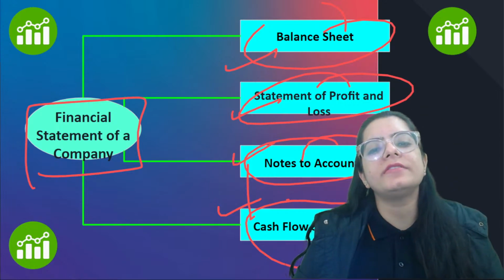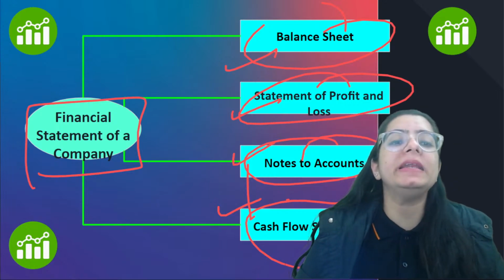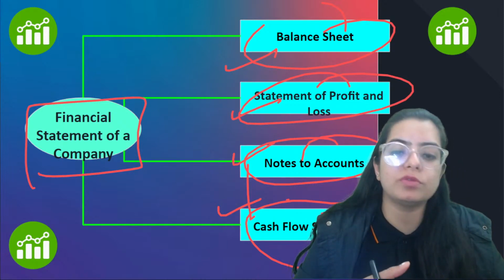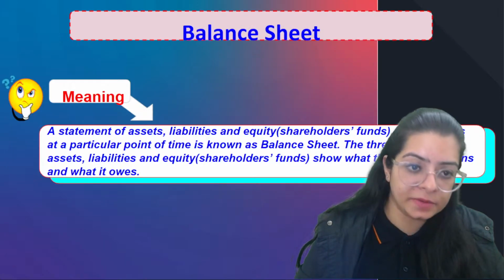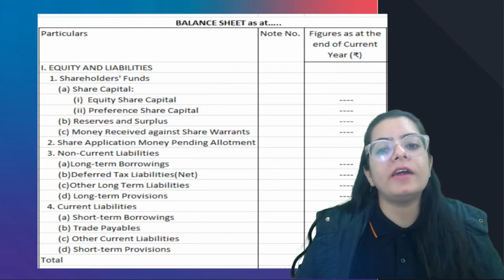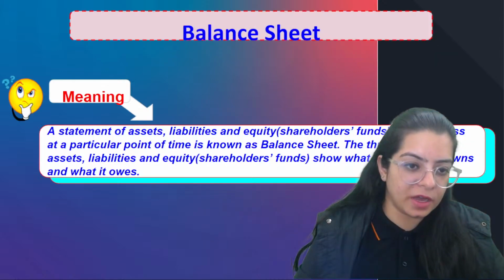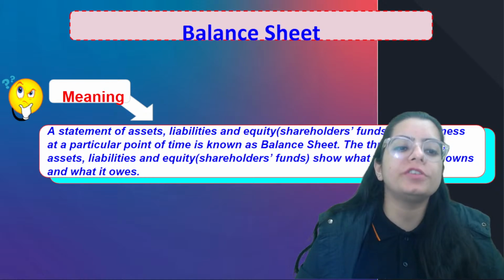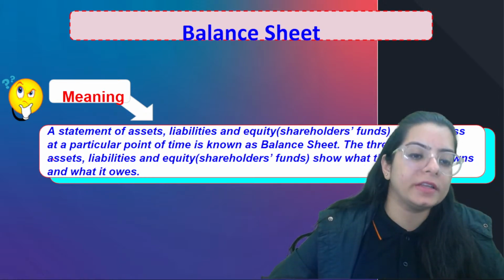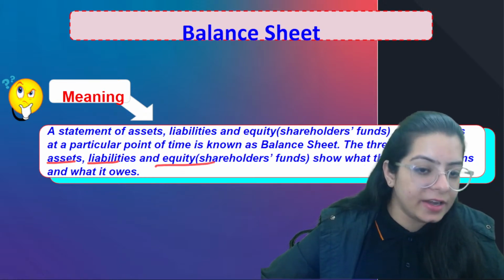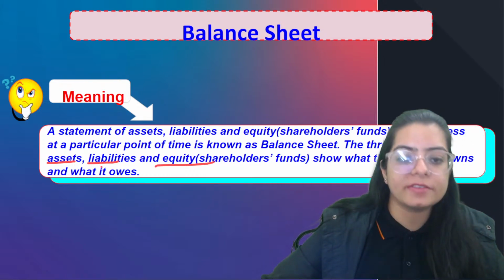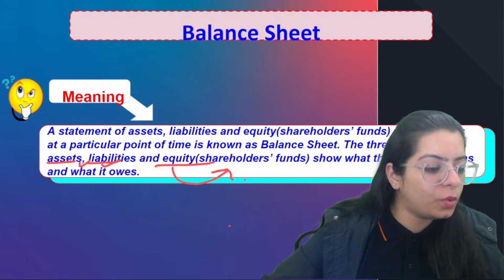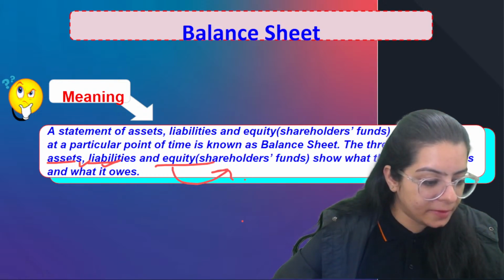So financial statements of a company, right? The company is going to make all these things in its financial statements: balance sheet, statement of P&L, notes to accounts, cash flow statement, right? So the format of the balance sheet is the most important thing which we have to cover in this. What is a balance sheet? A statement which is going to tell you the financial position. Financial position covers what? Assets, liabilities, and capital, which will be called shareholders' money or equity in class 12, right?